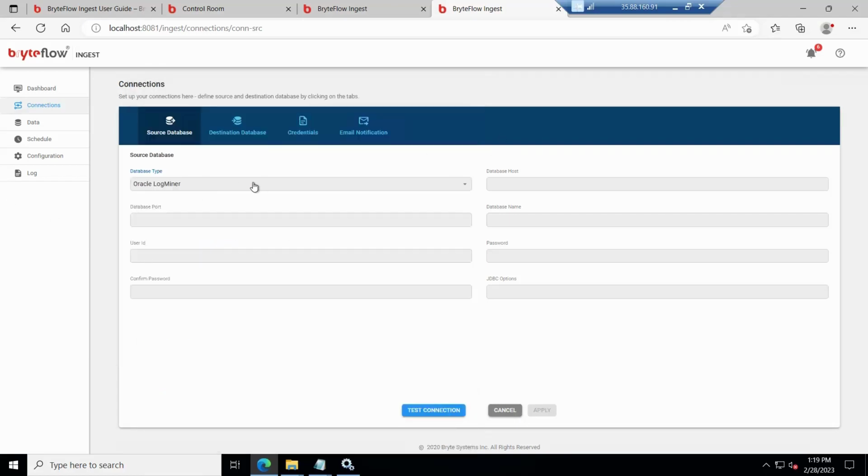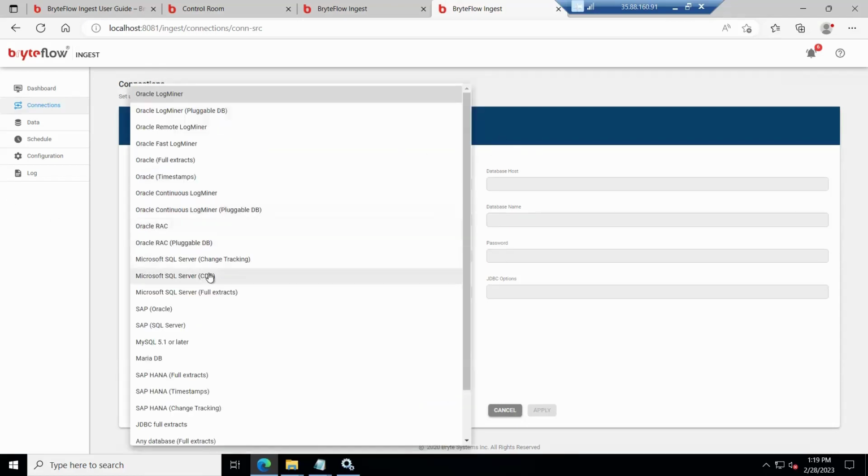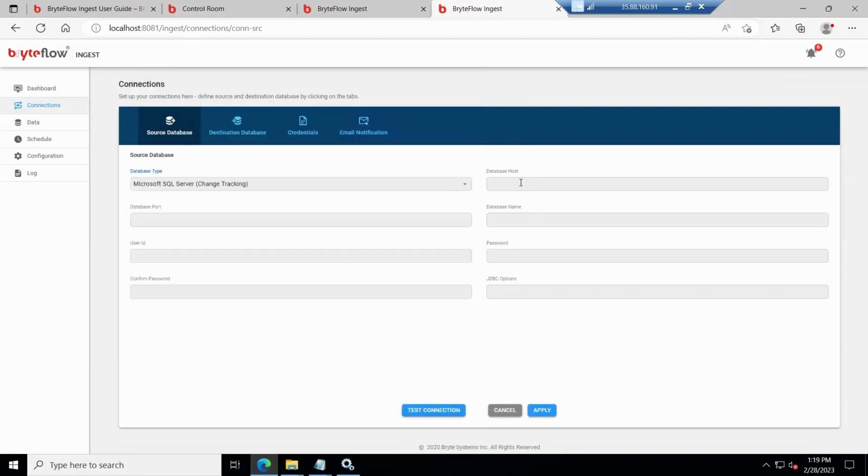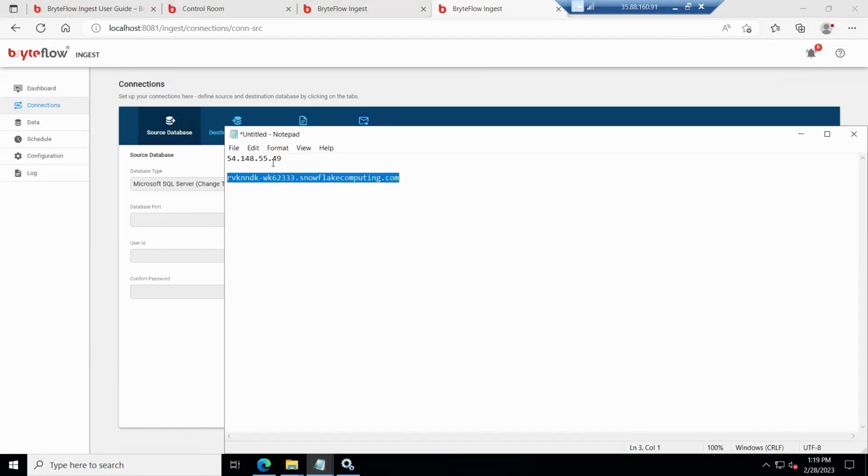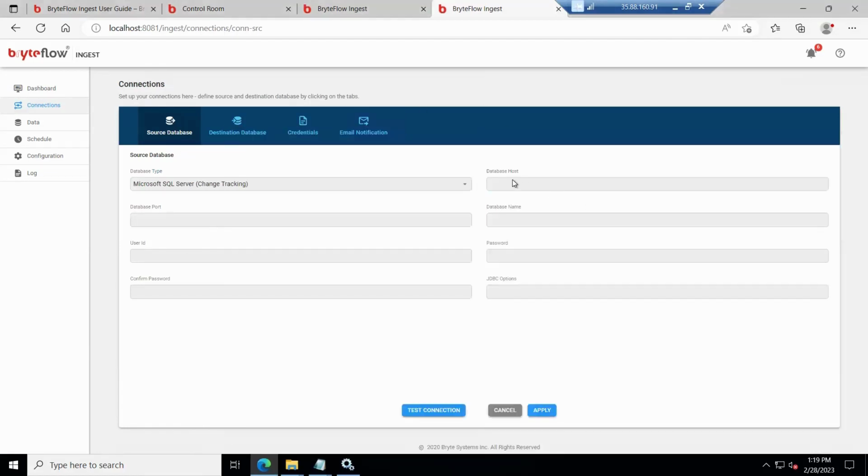So here I will display the SQL change tracking. You require a host name or an IP address. So I'll use an IP address, port 1433, demo 2023, username and password. To verify the connection, you can hit test connection and the connection is verified and saved.